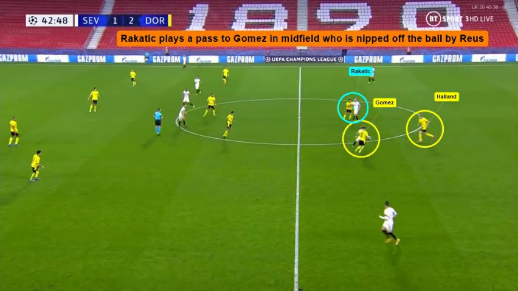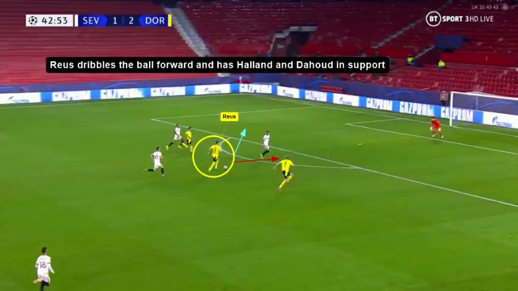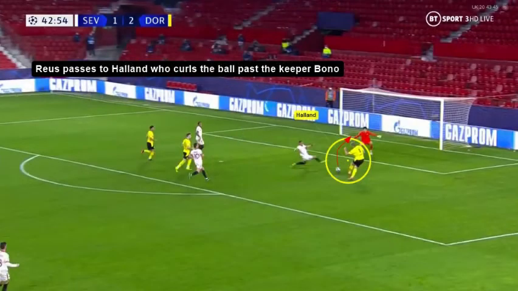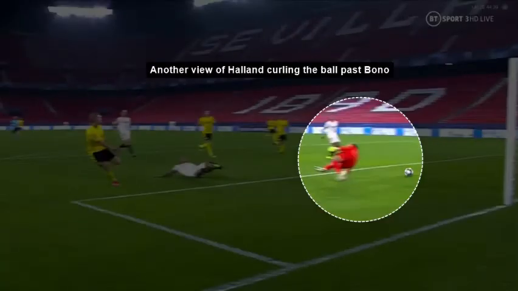For the third Dortmund goal, we see Rakitic passing the ball to Gomez, who is unaware of Reus attacking him from behind, and Reus takes the ball off Gomez. Reus dribbles the ball forward and he has two options to pass the ball on his left and his right. Reus decides to pass the ball to Haaland, who slots it past the keeper Bono. Here's another view of Haaland scoring the goal past Bono.